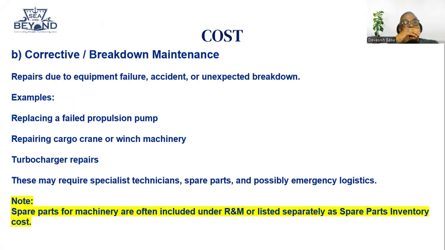Then corrective breakdown maintenance, repair due to equipment failure. This you cannot anticipate. Suddenly there is a breakdown, but you should be ready for that expense. Example: replacing a failed propulsion pump, repairing cargo crane or winch machinery, turbocharger repair. These may require a special technician. And many times you have to call the manufacturer or some sort of specialist who comes and does the job for you. Note, the spare parts for machinery are often included under R&M or listed separately as spare part inventory cost.